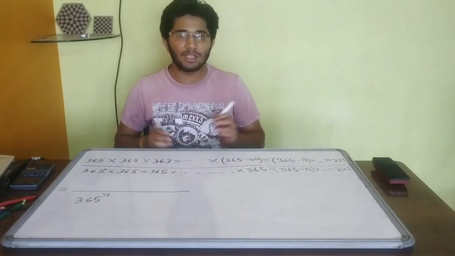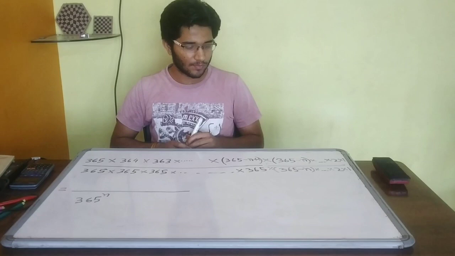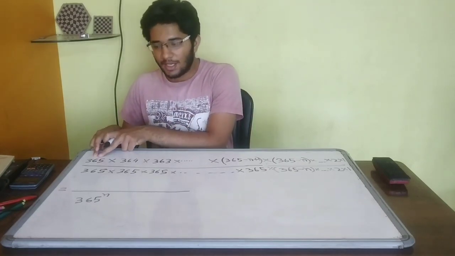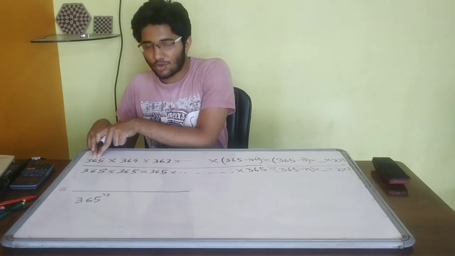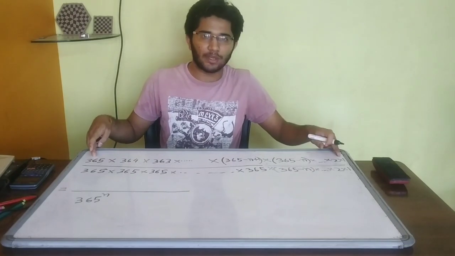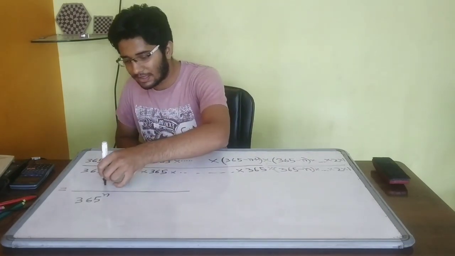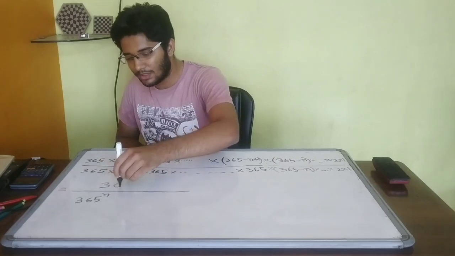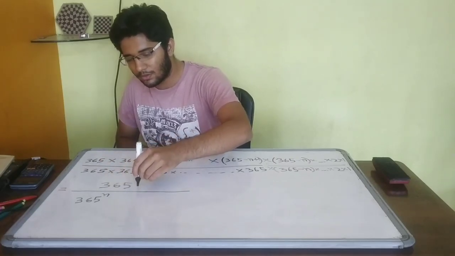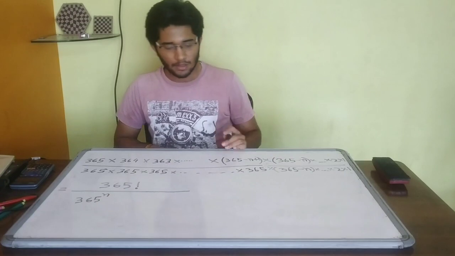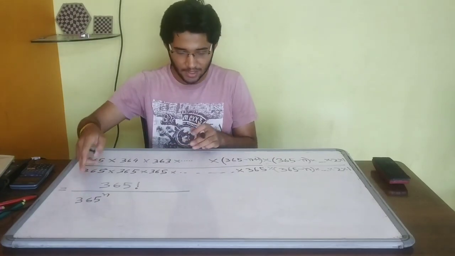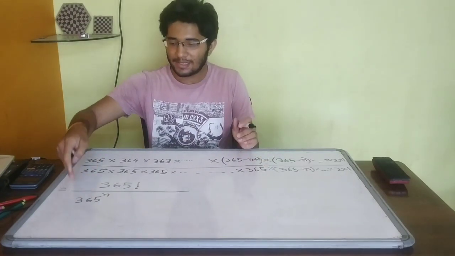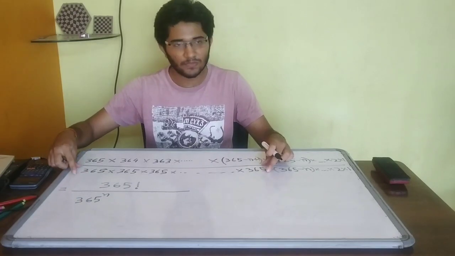Now we can write everything in short form. If you observe the numerator, it is continuous multiplication from 365 to 1. So we can write this as 365 factorial. Now this part we have written already as 365 raised to n.